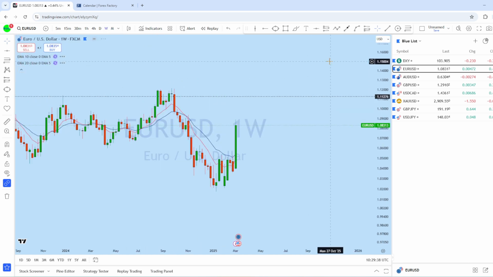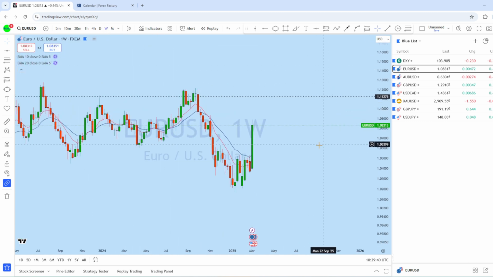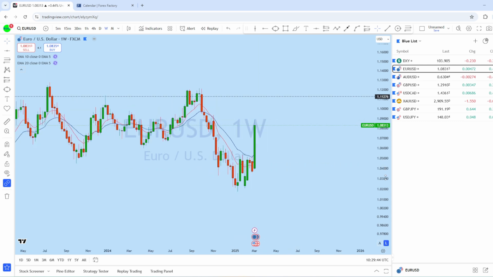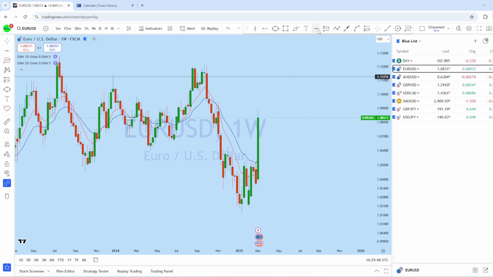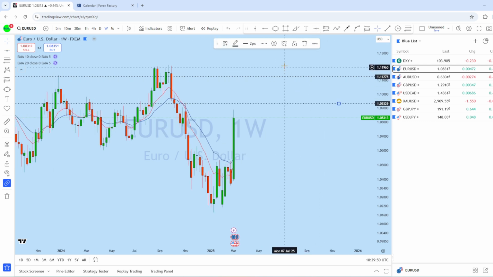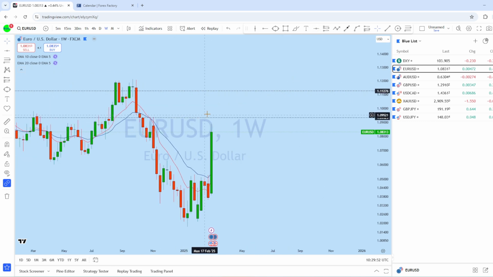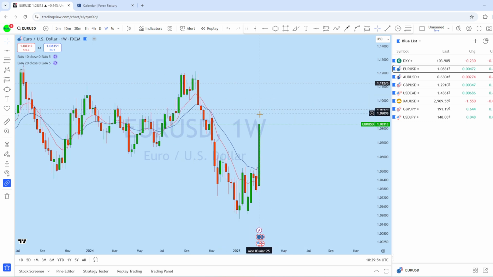If we look at the weekly perspective here, we can see there is a very strong bullish engulfing candle on the weekly, and as it is a very strong bull market, we can expect a continuation to the upside from the weekly to create a new higher high. Therefore, from the weekly as well, we can expect a bullish continuation pattern here.